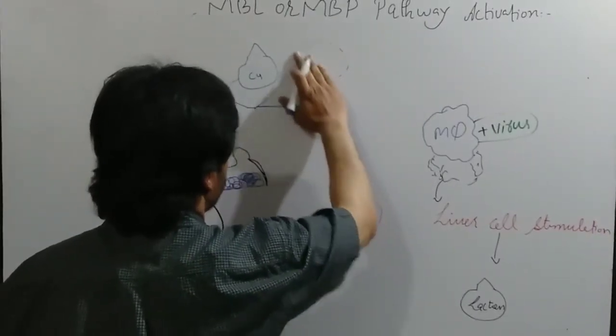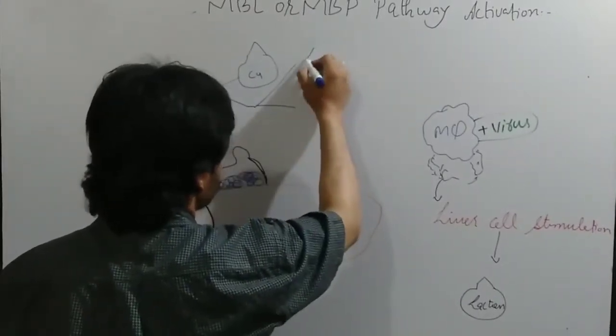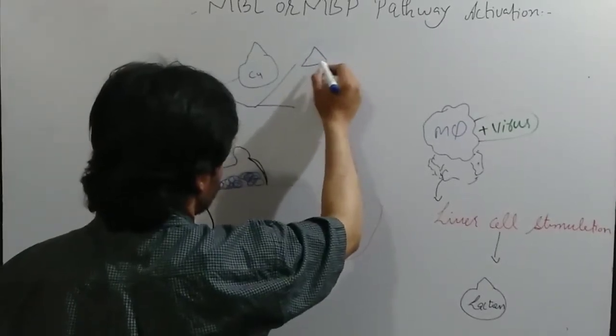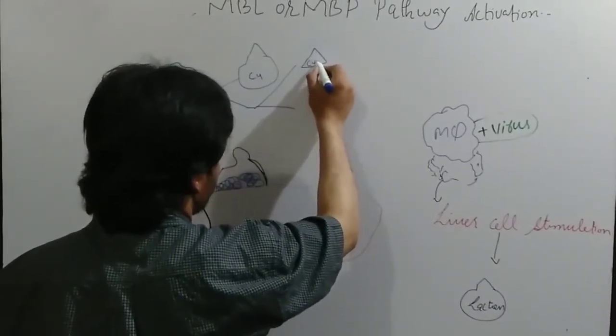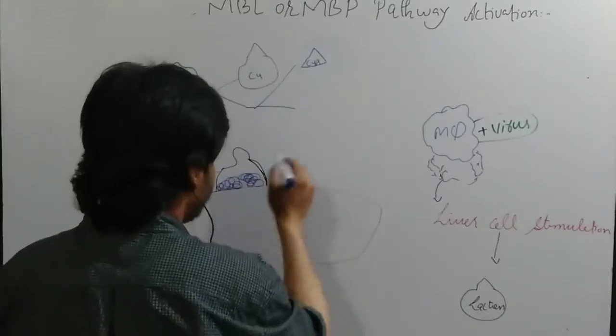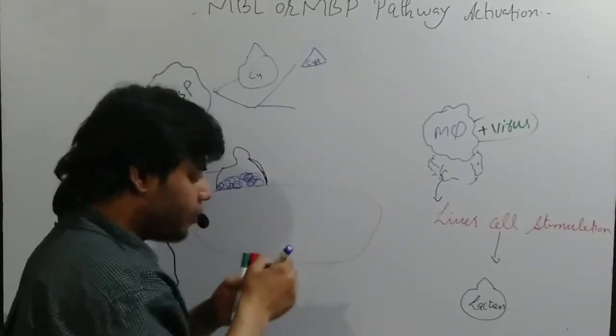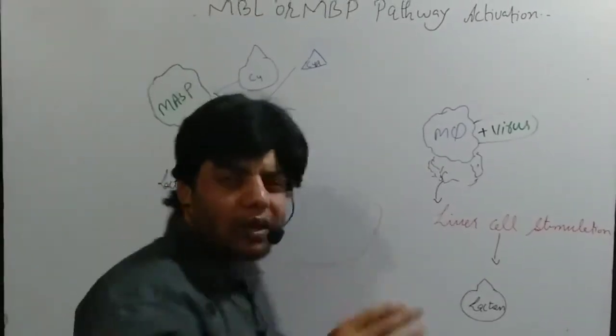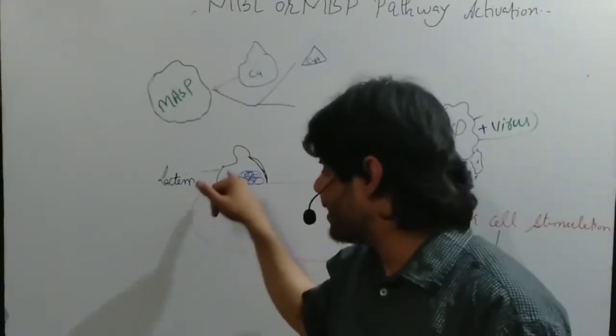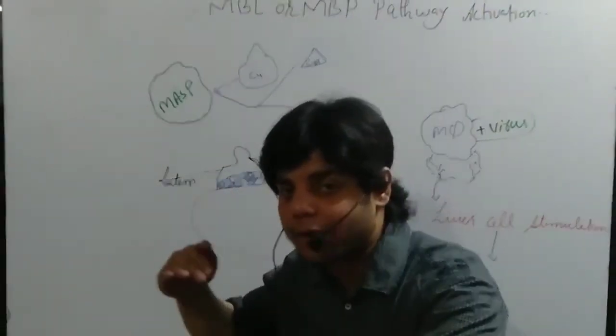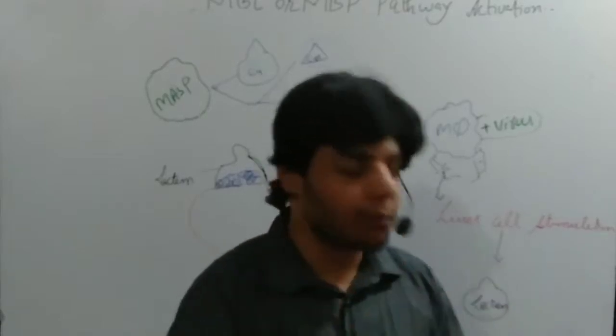Let's say this is the smaller one, which we call C4a, and the C4b binds with the cell membrane, with this lectin mannose complex. With this lectin mannose complex, the C4b protein binds.